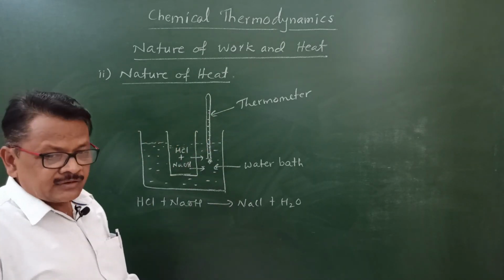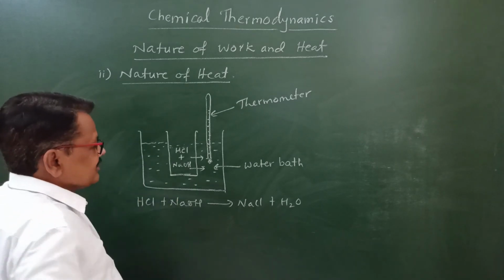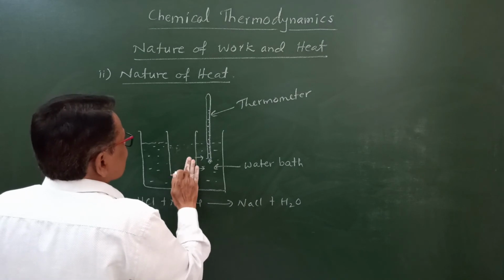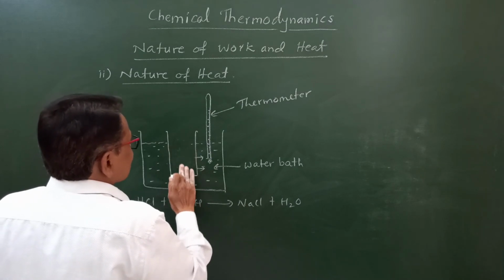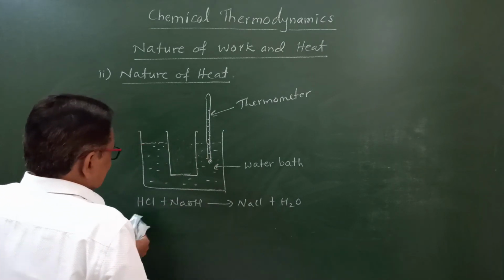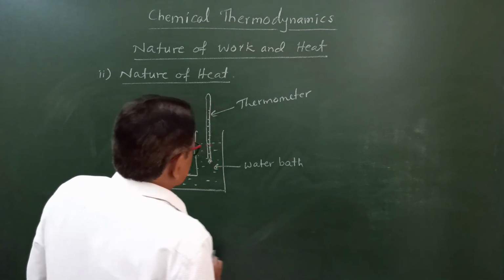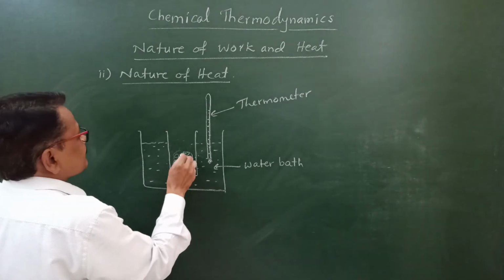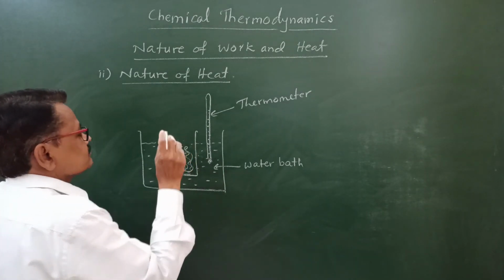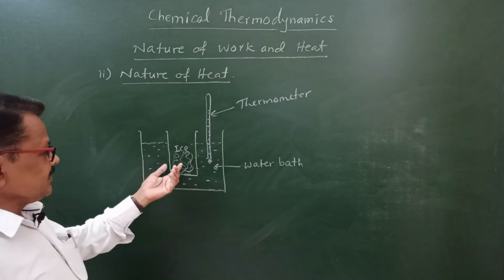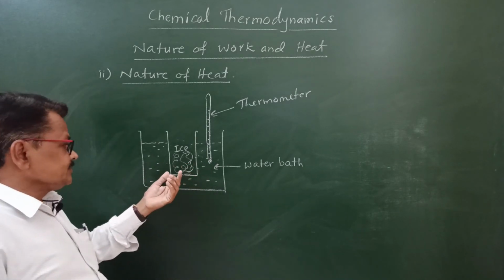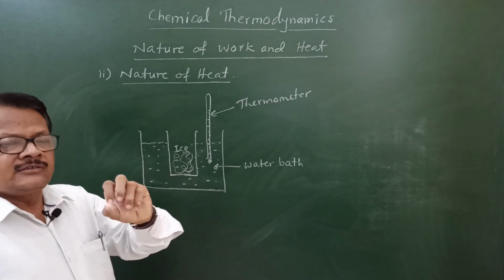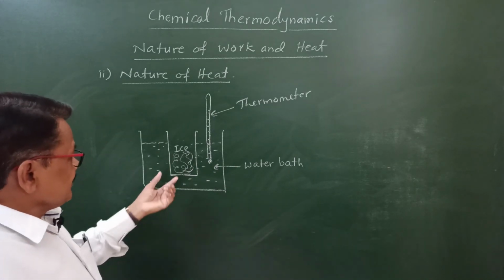In another case, instead of this HCl and NaOH, I have not drawn the figure, if we have taken ice in this beaker, you know that the temperature of ice is 0 degrees, and the temperature of the water bath is at room temperature, suppose.